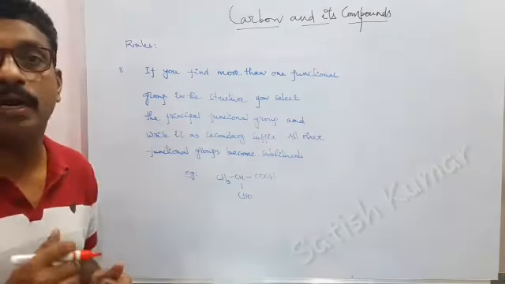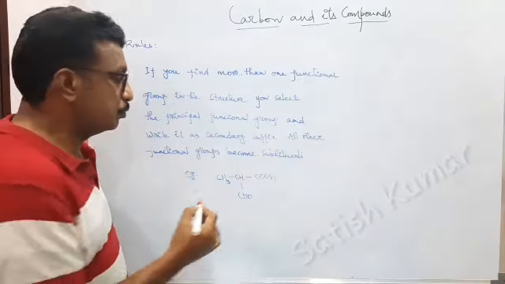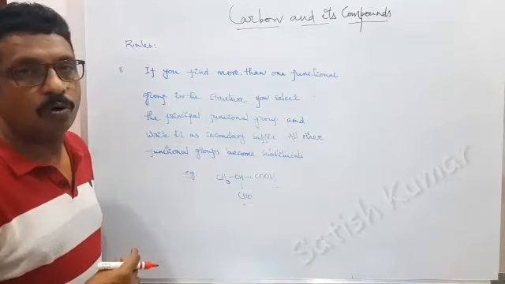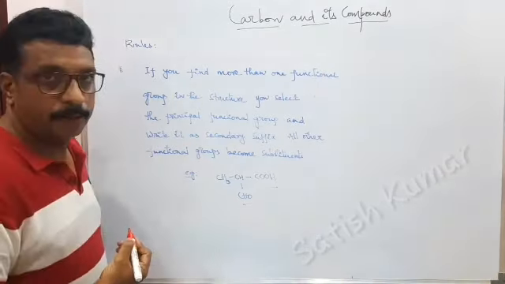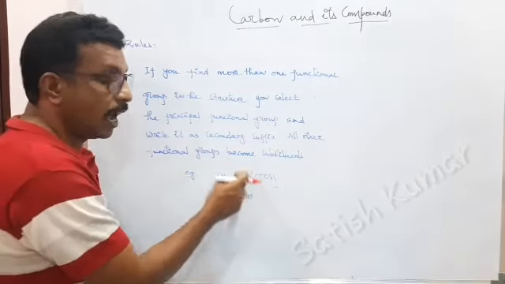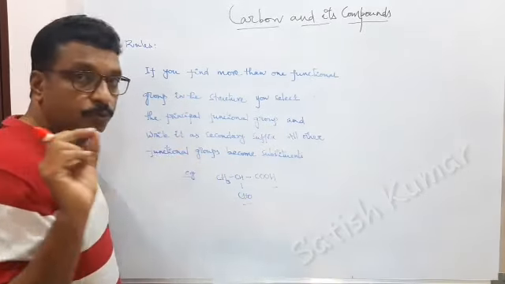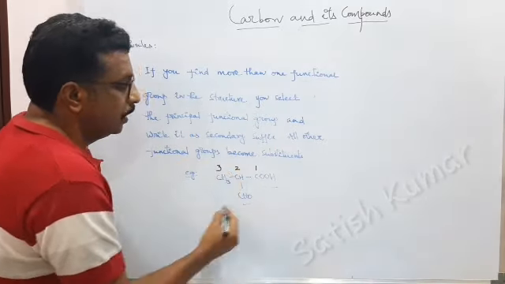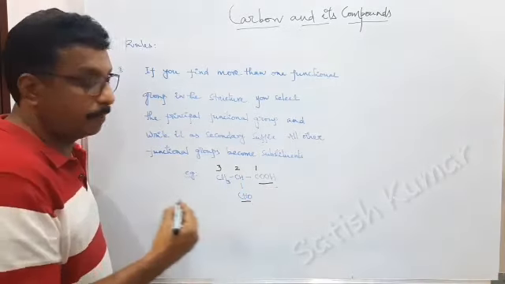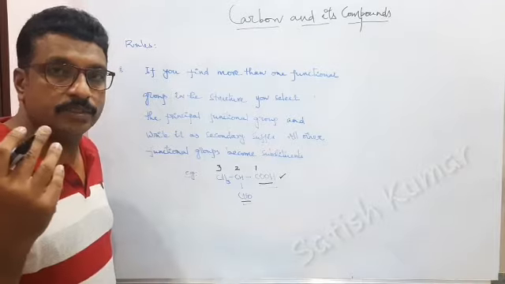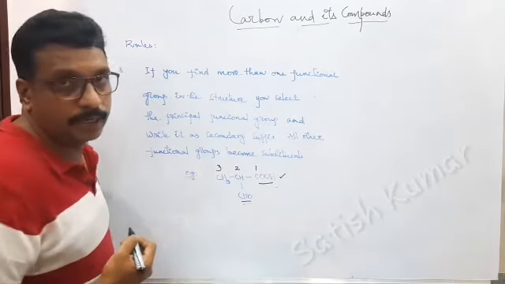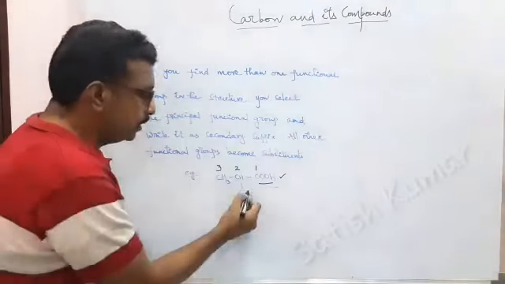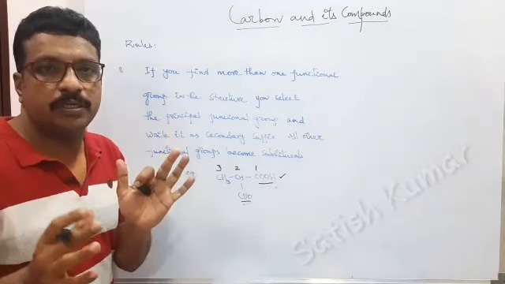Here one example is given, and this is two functional groups are here. One is carboxylic acid and other is aldehyde. While numbering, we have to start from here because this is high priority. Functional group should be given top priority. So 1, 2, 3. As per the priority, carboxylic acid is in higher priority compared to aldehyde, so this will become the primary functional group and this will become the substituent.